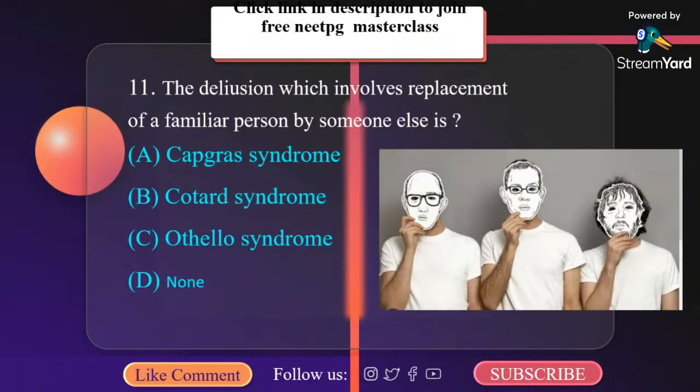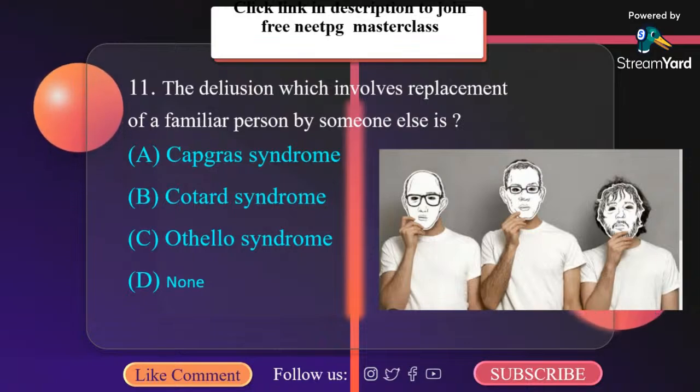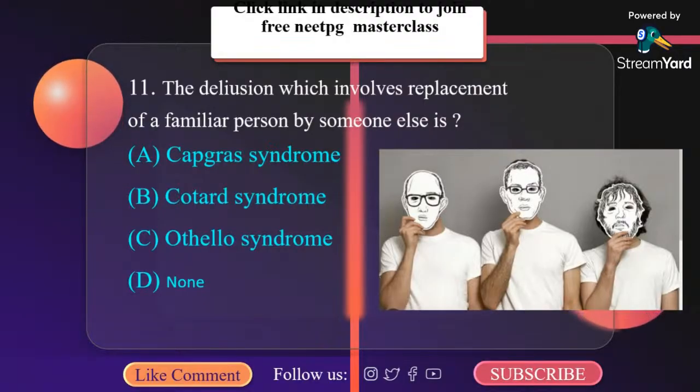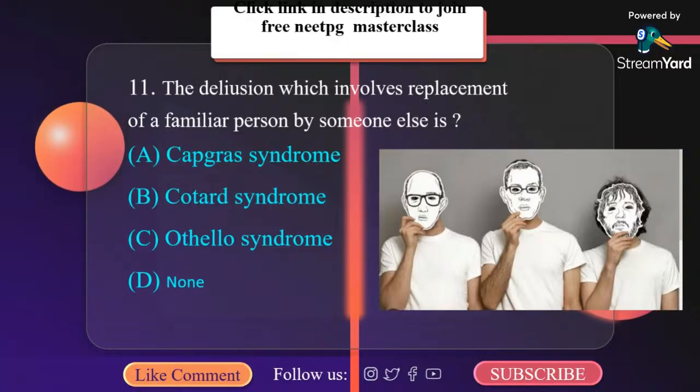Capgras syndrome is delusion of double. The patient falsely sees a familiar person as a complete stranger who is impostering as the familiar person. What is Fregoli syndrome? In Fregoli syndrome, the patient falsely identifies a stranger as a familiar person.